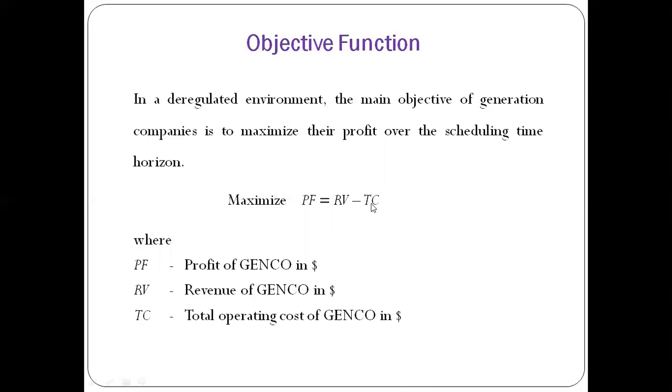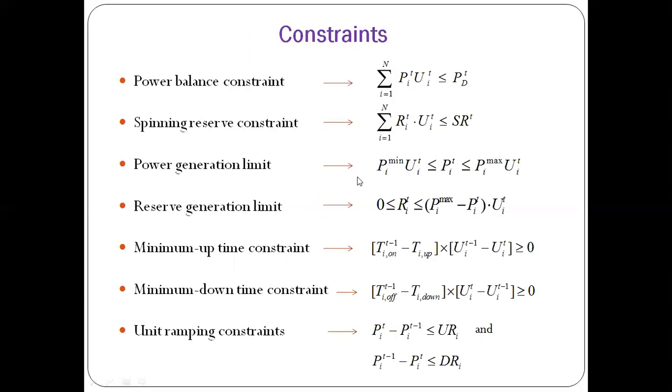And this total operating cost, this TC, is the same as we have already discussed in the conventional generating system. And how the revenue will be generated, I will tell you the formula for that also. But what are the constraints for this particular modeling?